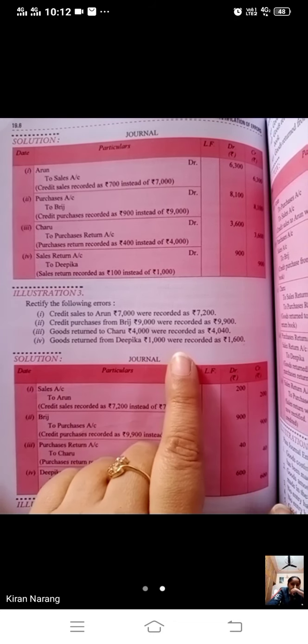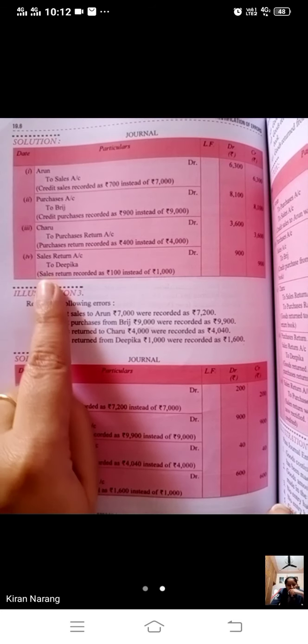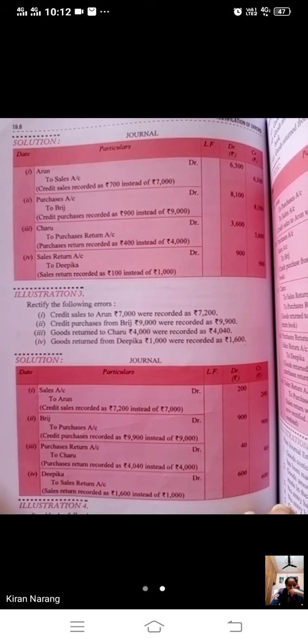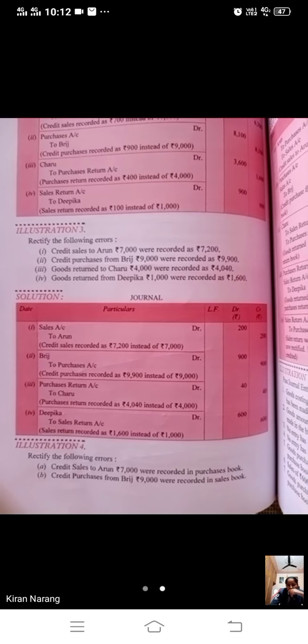Goods returned from Deepika 1,000 were recorded as 1,600. We have recorded more amount, so the 600 entry will be reversed. Deepika to sale return 600. Any doubt, bache?